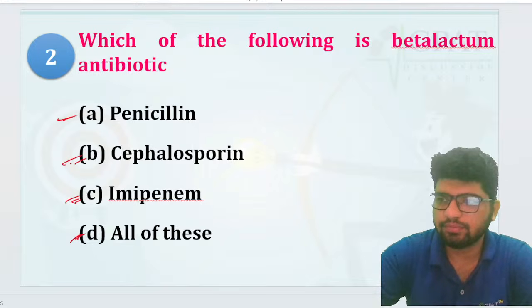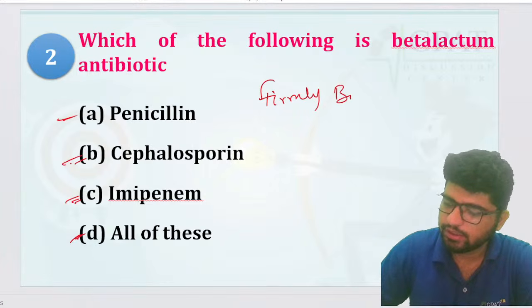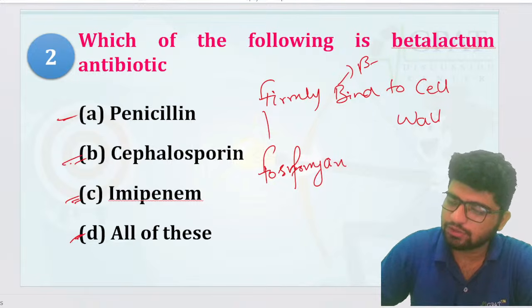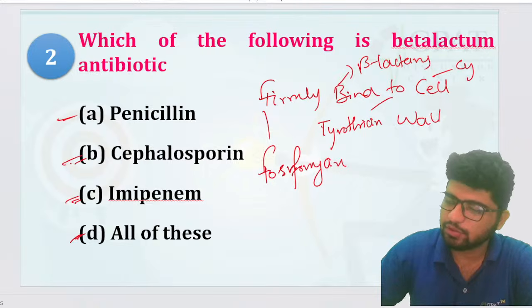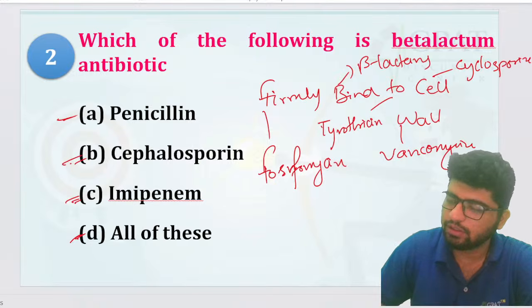Drugs that bind firmly to the cell wall. F for fosfomycin, if you remember. B for beta lactams, all beta lactams, right? Tyrothricin, cycloserine, and V for vancomycin. These are the ones which are responsible for cell wall synthesis inhibition.